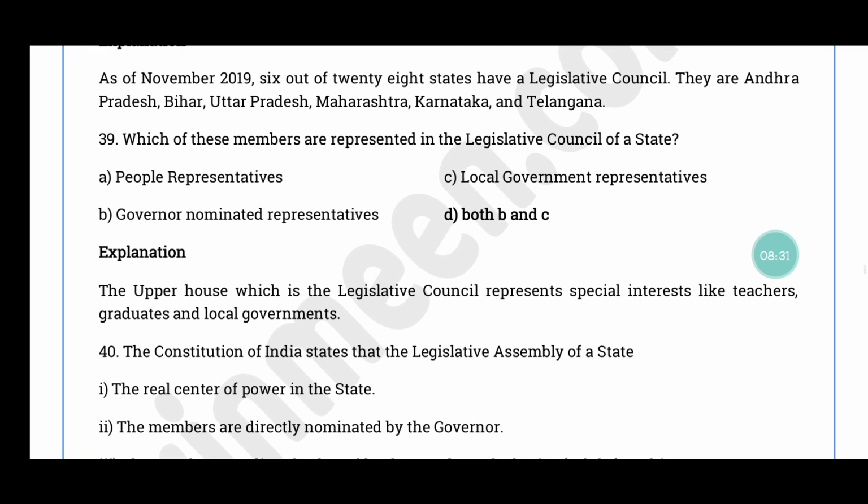Question number 39. Which of these members are represented in the legislative council of a state? The correct answer is option D, both B and C, that is governor nominated representatives and local government representatives. Upper ஹவுஸில் அதுதான் வந்து which is the legislative council. It represents special interest like special people. Those are teachers, graduates and also the local government representatives.